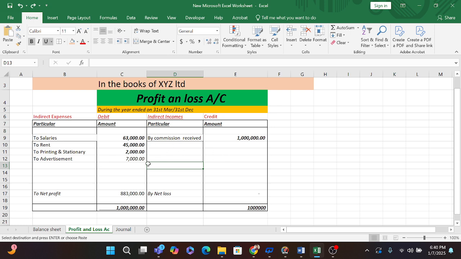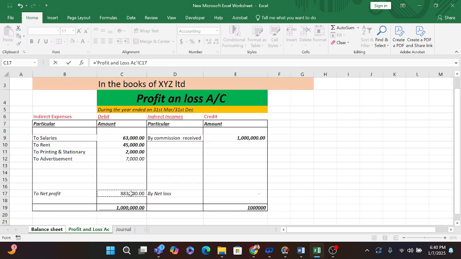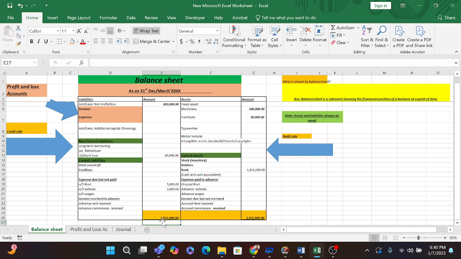So after considering all the things, my net profit will be 8 lakh 83,000, and it will reflect in the balance sheet. So my total balance will be 19 lakh 51,000, and my balance sheet is matching.